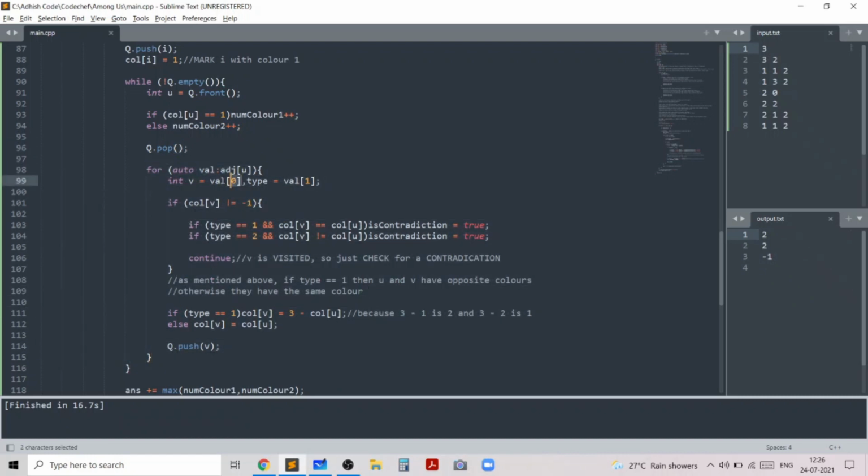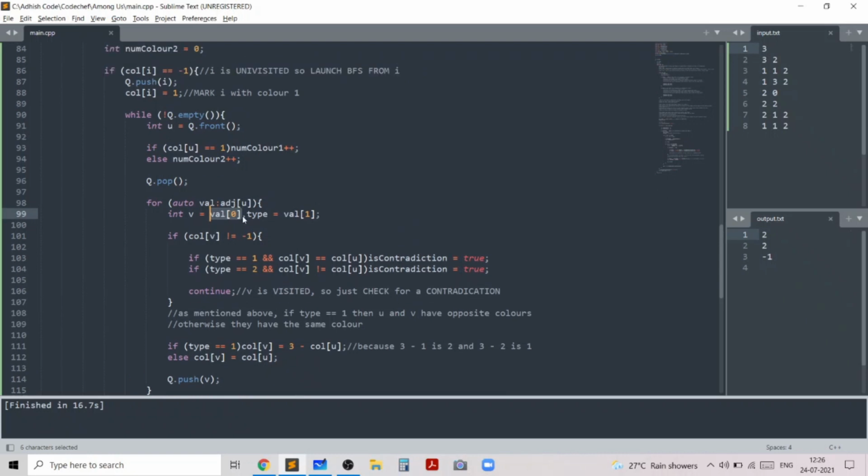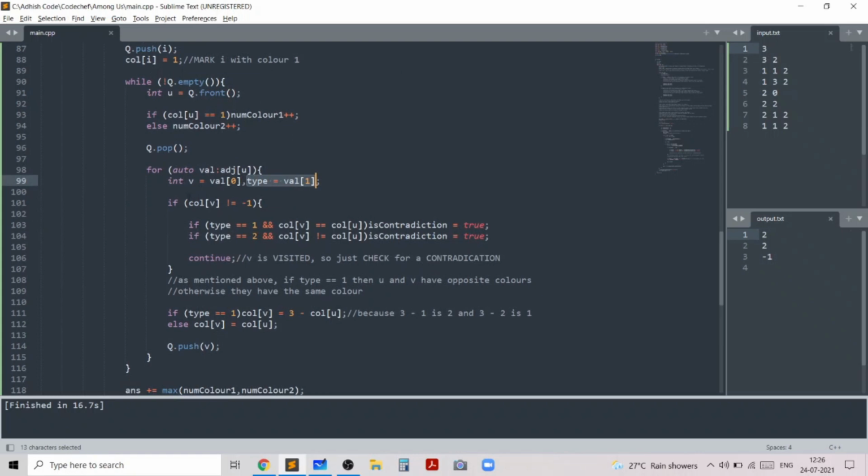Note that V is the first element and type is the second element in my representation. If the color of V is not -1, then V is visited, and we just need to check for a contradiction. As I mentioned, if type is 1 and the color is the same, we have a contradiction. And if type is 2 and the color is not the same, then also we have a contradiction.